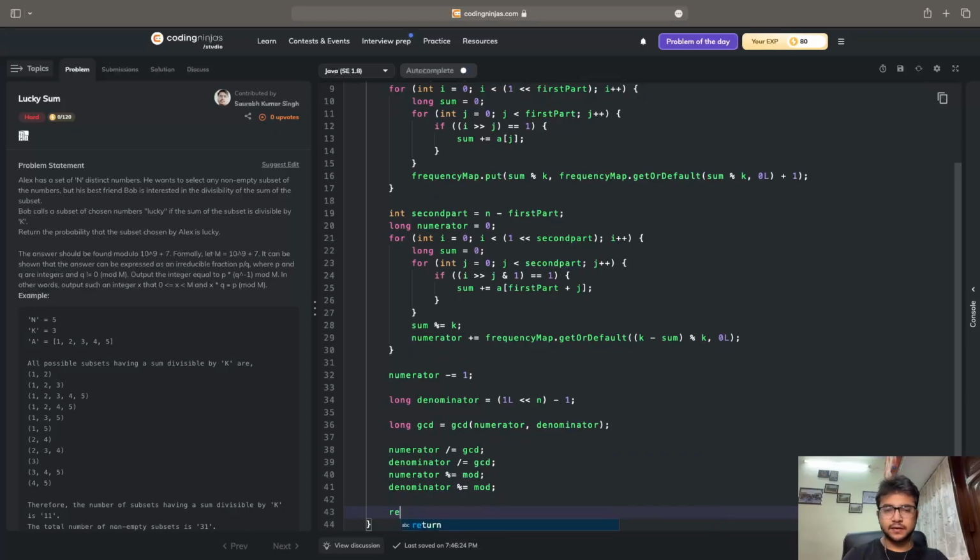Lastly, I have to calculate my answer. Long answer equals numerator multiplied by power of denominator, and I'll pass mod minus 2 according to the question, with mod.